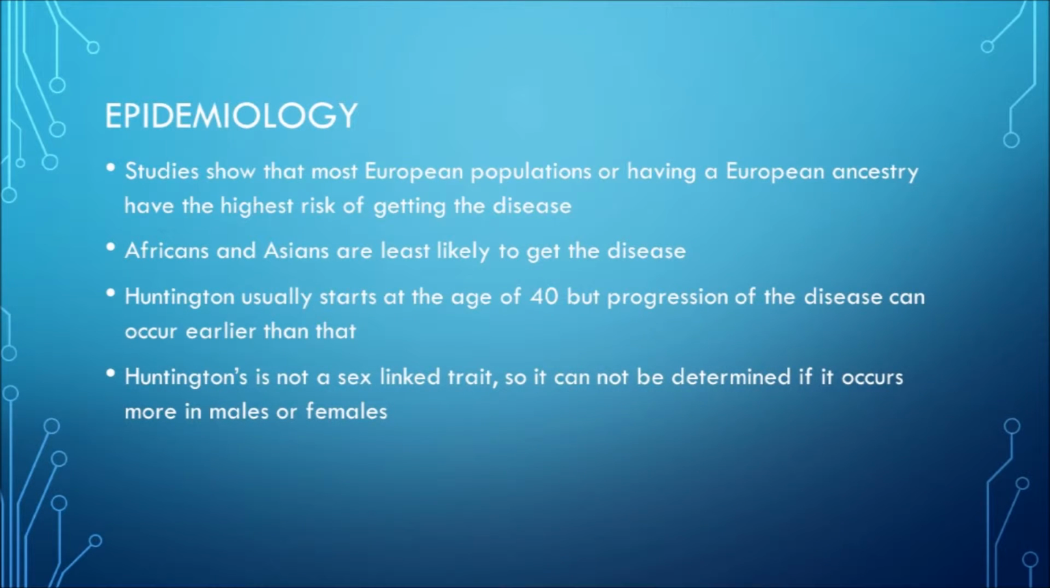Epidemiology. Studies show that the European population, usually Western Europe, is most at risk of developing the disease. Even having a European ancestry puts you at a higher risk of getting the disease than those who don't. Africans and Asians are least likely to get the disease, but countries like India and China have a fairly high percentage of people with the disease. Onset of the disease usually starts at the age of 40, but its symptoms and progression can start at a young age. Huntington's disease is not a sex-linked trait, so it is equally likely to happen in both males and females.